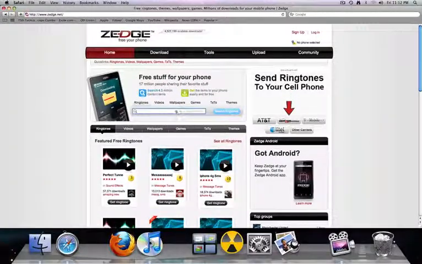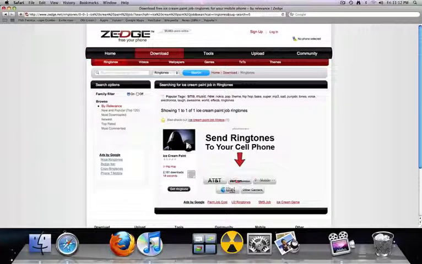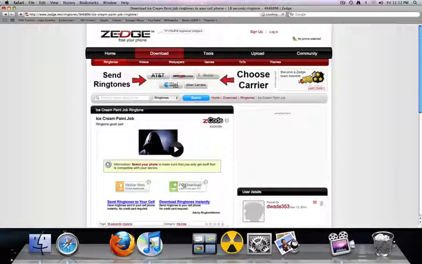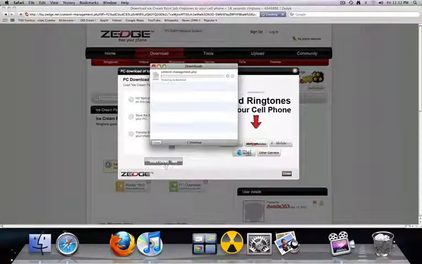And type in the ringtone you want. Say, I like Lil Wayne, so I'm going to type in ice cream paint job. And the song will come up, you click it. Like it, click get ringtone. Do you want to save it to your PC or Mac? Click start download.